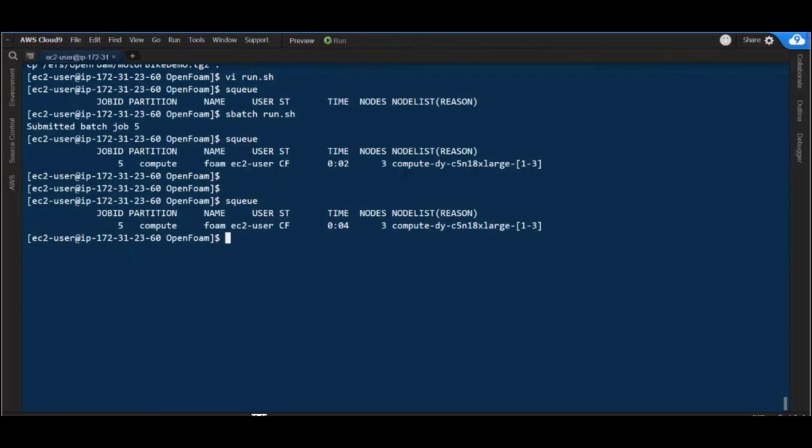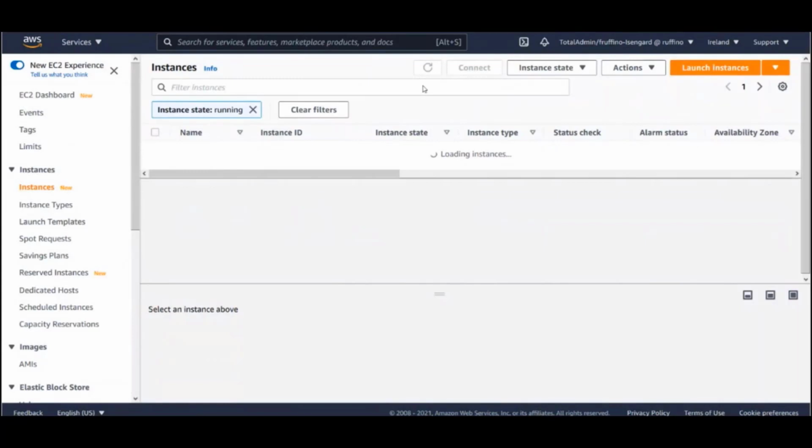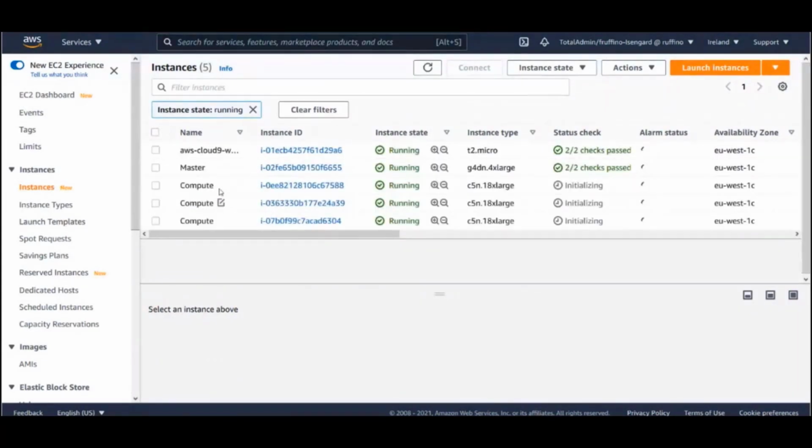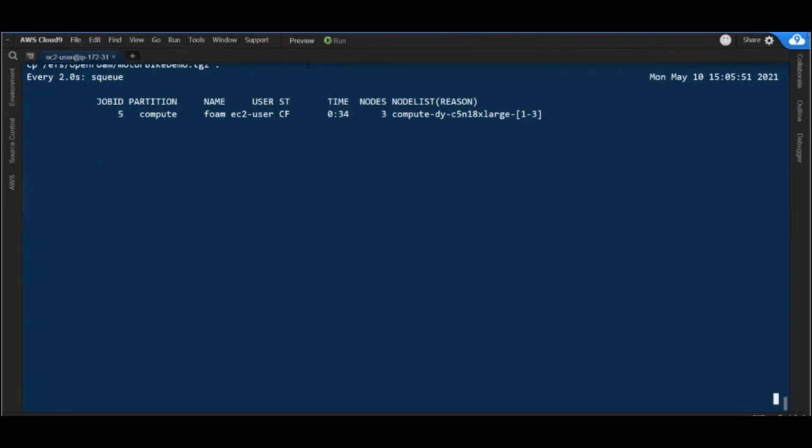So now we have to wait 1 minute to start the instances. If we go back to the console, you will see that now we have 3 compute instances that are initializing. These are 3 C5n instances, as I have requested. We can watch the squeue command to control the status of the job. So we are still waiting for the instances, but now we should move to the running phase.